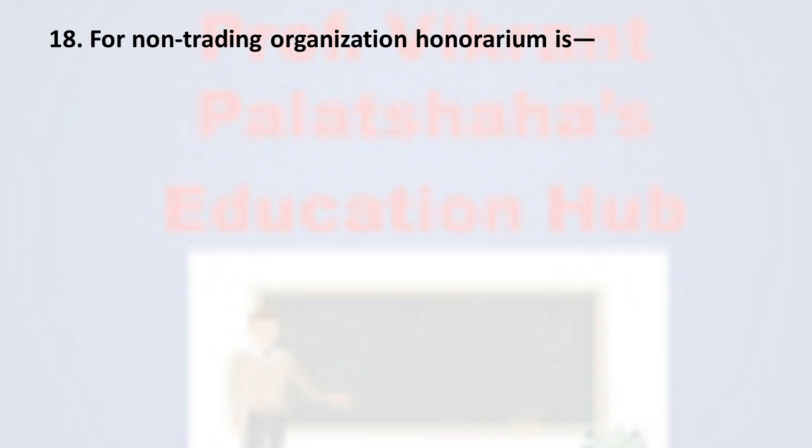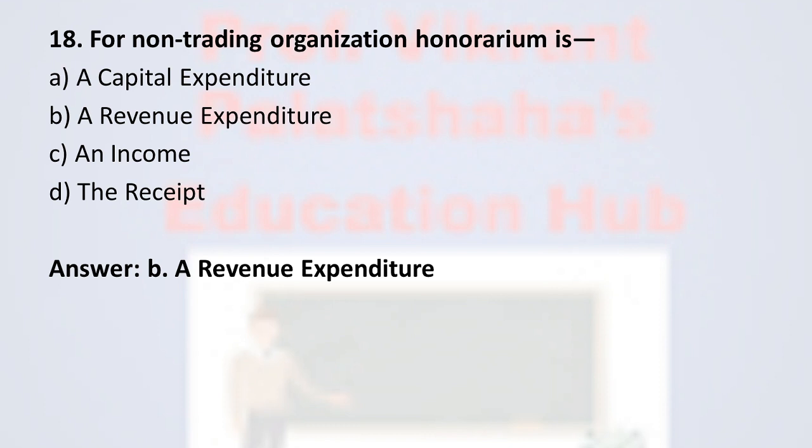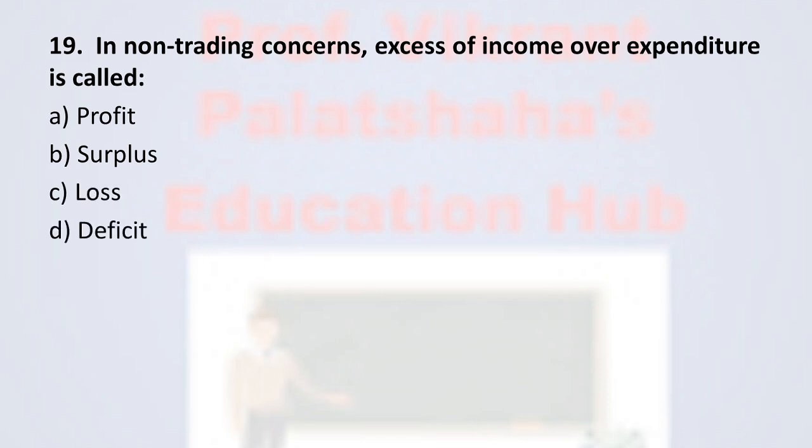Next, question number 18. For a non-trading organization, honorarium is option A, a capital expenditure; option B, a revenue expenditure; option C, an income; and option D, a receipt. And the correct option is option B, a revenue expenditure. Next, question number 19. In non-trading concerns, excess of income over expenditure is called option A, profit; option B, surplus; option C, loss; option D, deficit. And the correct option is option B, surplus.